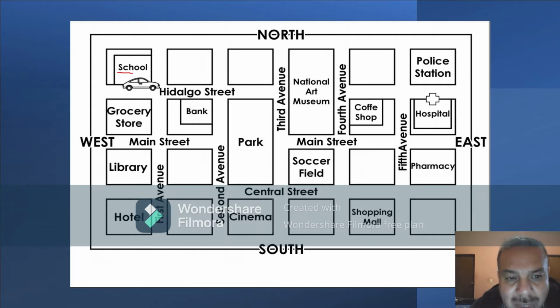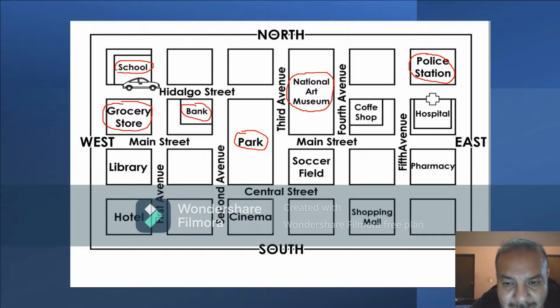In this case we have a school right here. Another place that we have is the National Art Museum. We also have the police station right here. Then we have on the second line the grocery store. We have the bank. We also have the park.